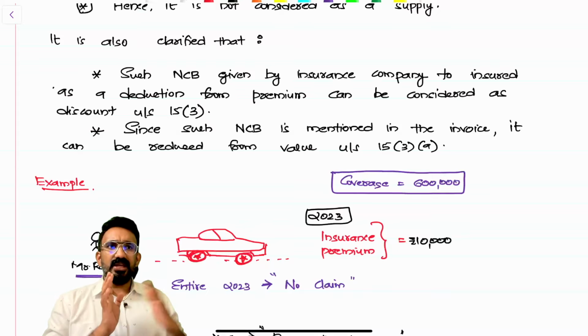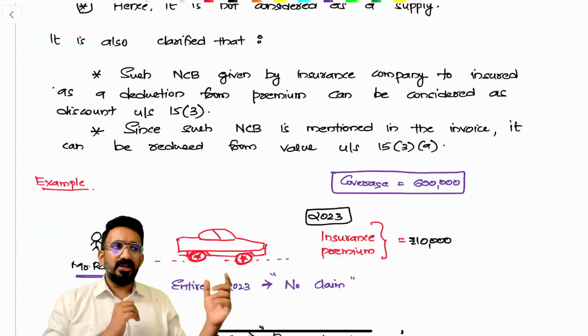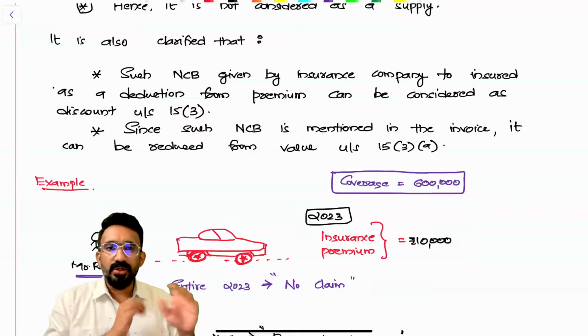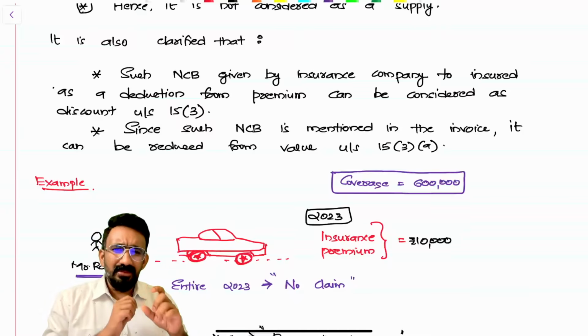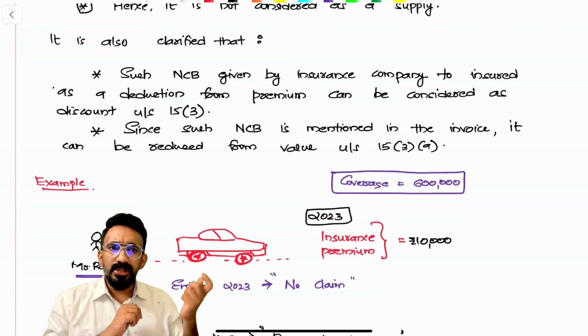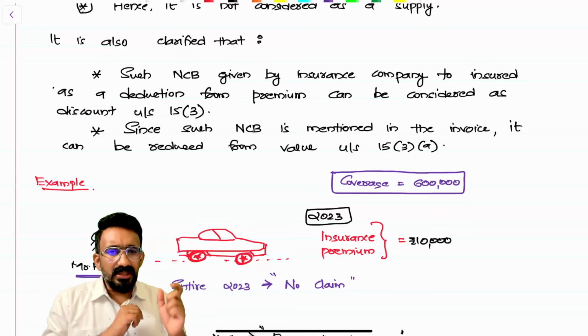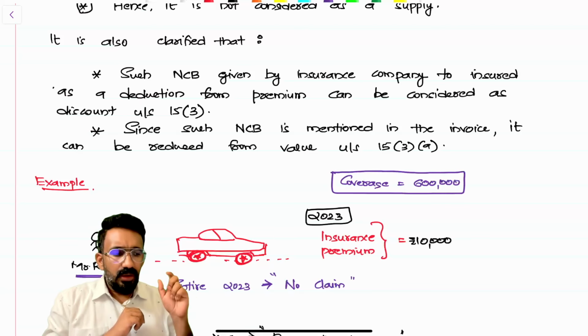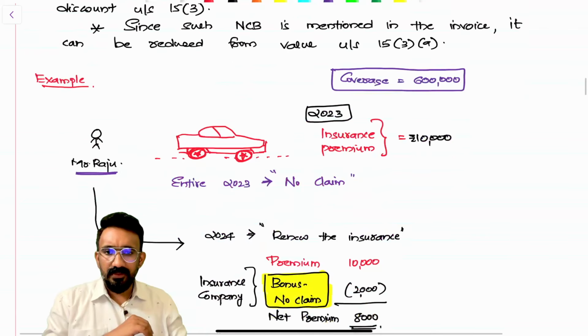Normally, how is it done? Is it like this year I buy an insurance, next year they give me a credit note and give me back the no claim bonus? No. The no claim bonus is primarily a discount given on the next year's premium, at the time of issuing the invoice for the next year. So these are discounts given at the time of supply. In the invoice it is mentioned, and it can be reduced from the value.